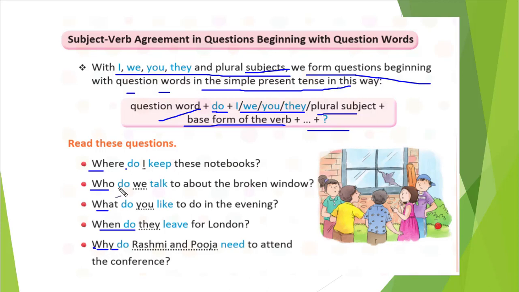After that we will write do, then our subject, and after that our verb in the base form, right? The remaining part, the predicate, we will write as it is. We just need to follow this format of creating the question with subject verb agreement. That's it, nothing much more we need to do here.